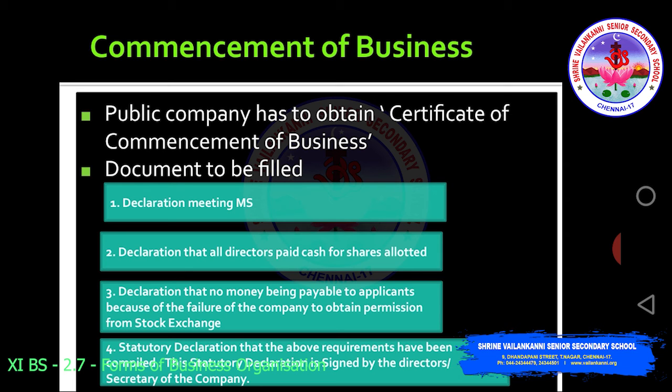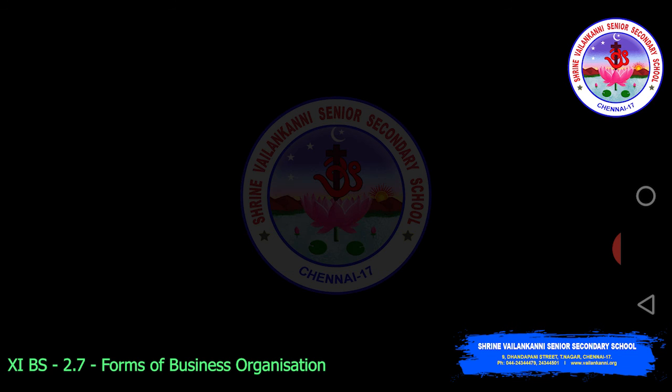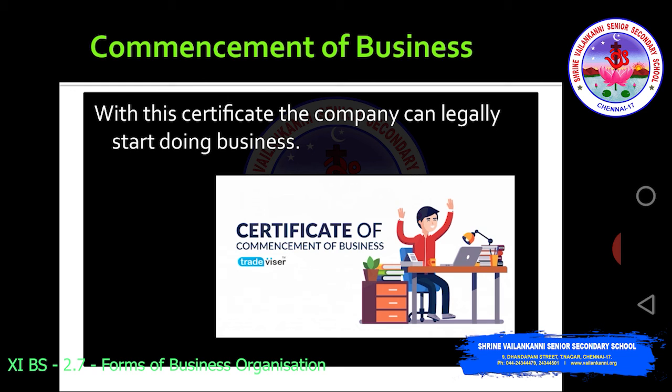And then you have the statutory declaration that the above requirements have been complied with. This statutory declaration is signed by the directors or secretary of the company. So these are the documents that need to be submitted for getting this certificate of commencement of business. Once this is done, with this certificate the company can legally start doing business.